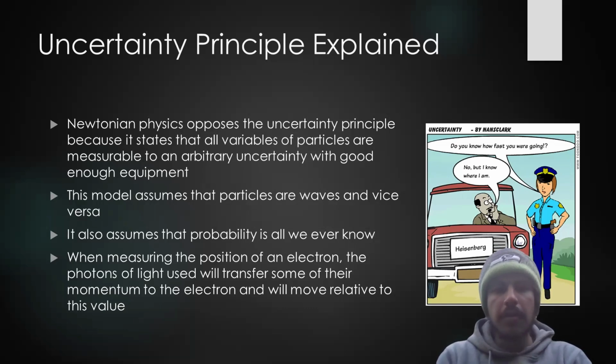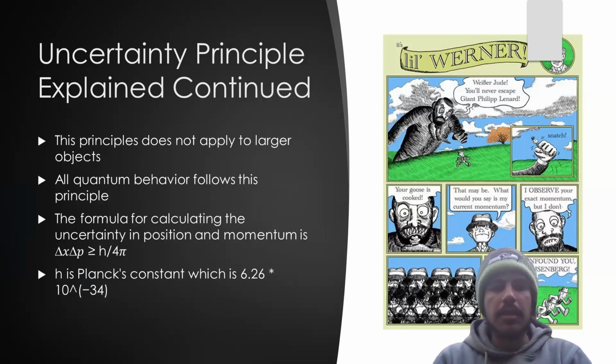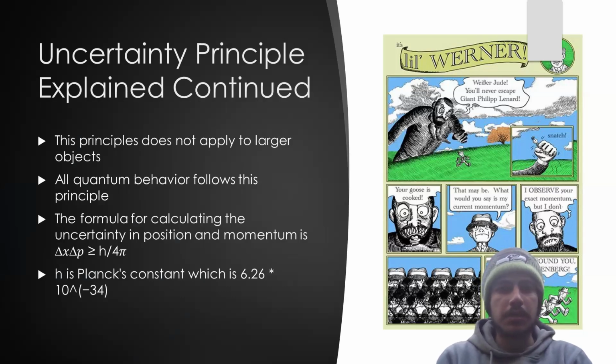The formula for calculating the uncertainty in position and momentum is delta x times delta p is greater than or equal to h over 4 pi, where delta x is the uncertainty in position, delta p is the uncertainty in momentum, and h is Planck's constant, which is 6.62 times 10 to the negative 34th power.